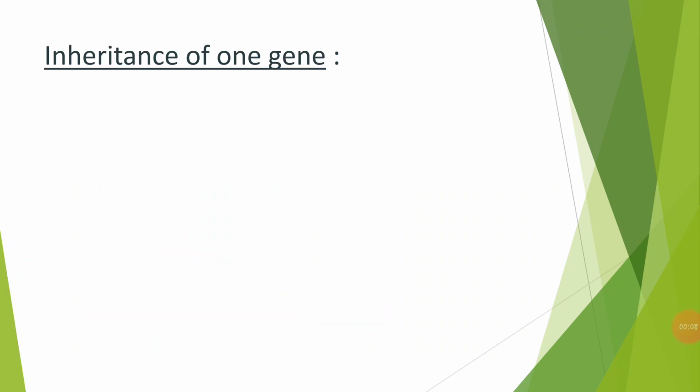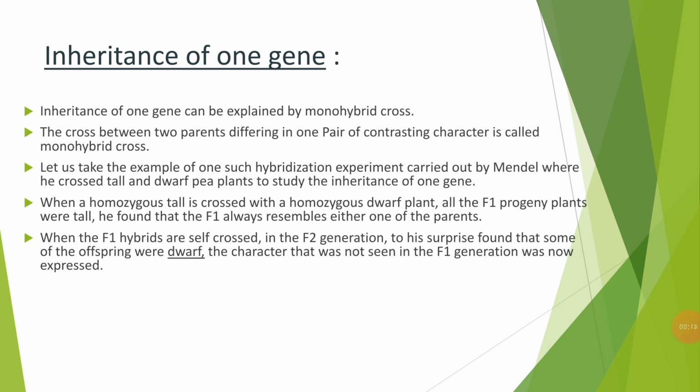So what do you mean by inheritance of one gene? Inheritance of one gene can be explained by a monohybrid cross. The cross between two parents which differ in one pair of contrasting characters is called a monohybrid cross. Mono means single. So the hybridization of plants where they differ in only a single character or a single trait is termed a monohybrid cross.